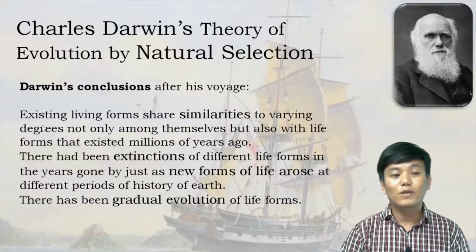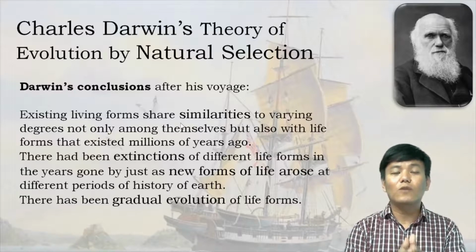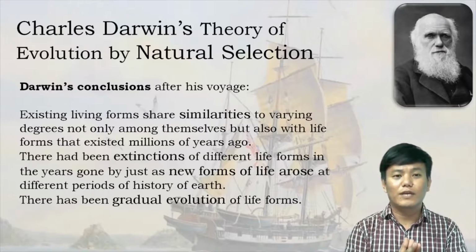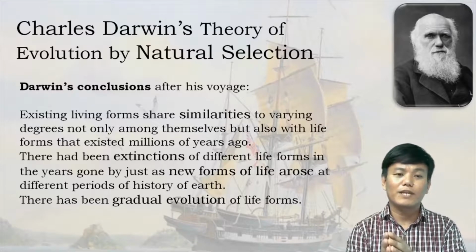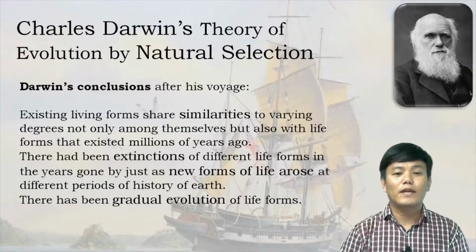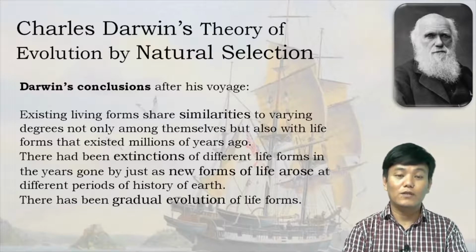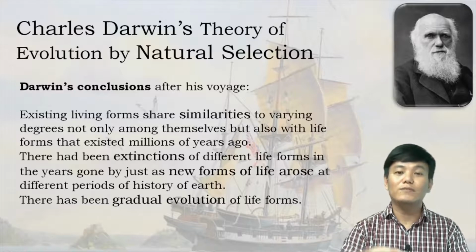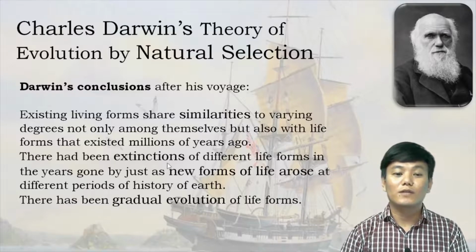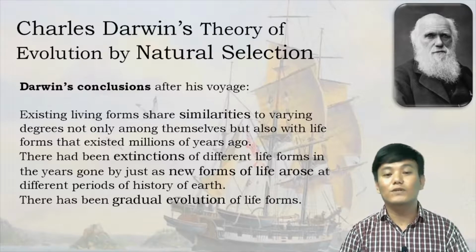In simple terms, what it means is, he said that living organisms share certain similarities, right? Let it be structural or functional. Some organisms are more similar, some organisms are less similar, right? And these similarities, they not only share among the ones which are currently present on the Earth, but they also share the same similarities with the extinct organisms, the organisms which had lived millions of years ago, right?